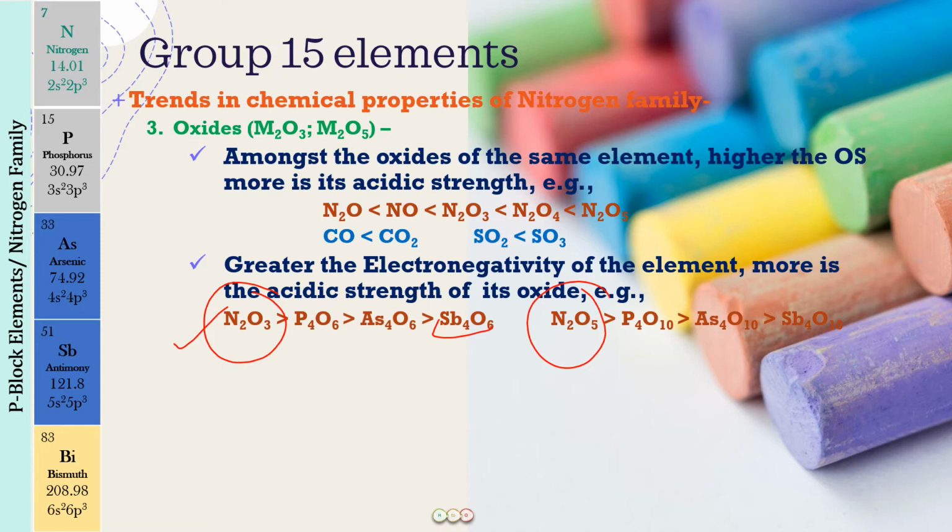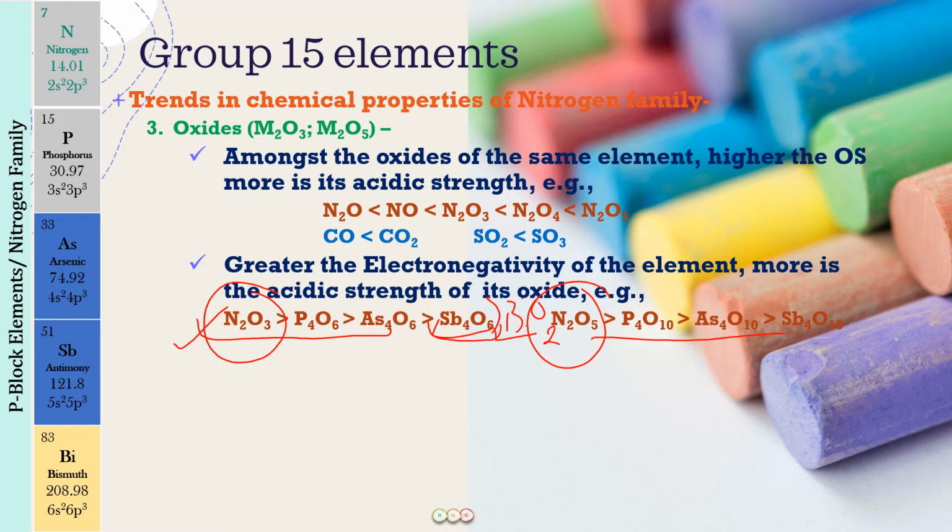Although in the +5 oxidation state the oxides are acidic, the acidic character is decreasing down the group. So these three were acidic. This was amphoteric, and then we moved on to bismuth oxide, which is not written over here. You can write over here Bi2O3. So that was a weakly basic oxide. So acidic to basic as we are going down the group. Okay. So as the electronegativity is decreasing, the acidic strength is decreasing.